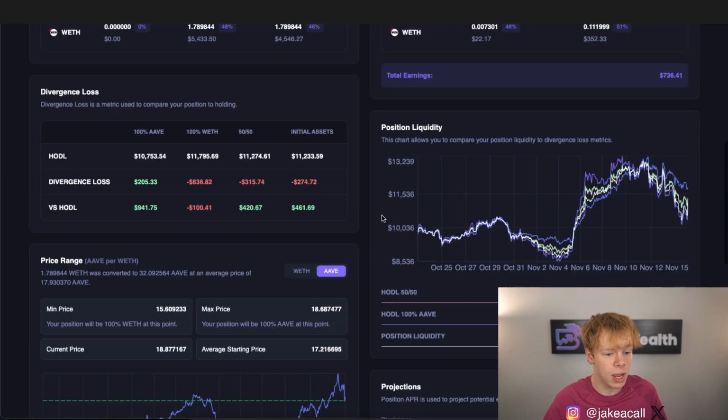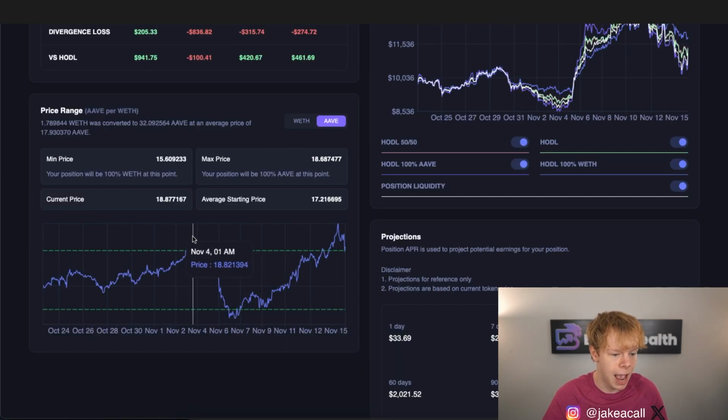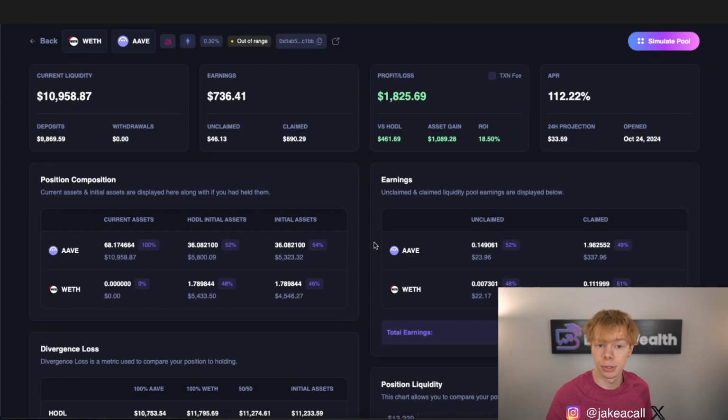And in all honesty, the way that I could do better is rebalance to encapsulate up here as well as here, which would have probably still kicked me out of range over here, but just barely. And I wouldn't have had nearly as much divergence loss. So again, I'm happy with the results of this position. I'm finding 90% APR in Aave.